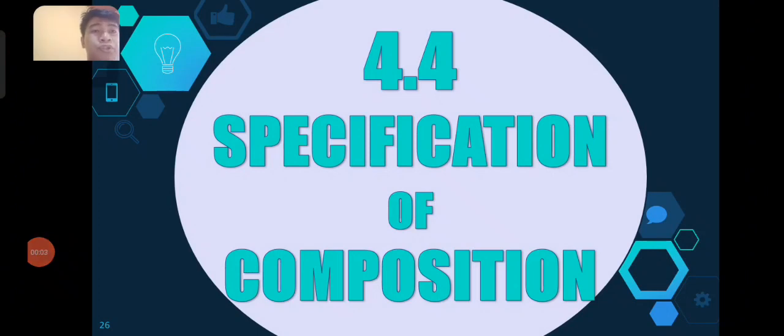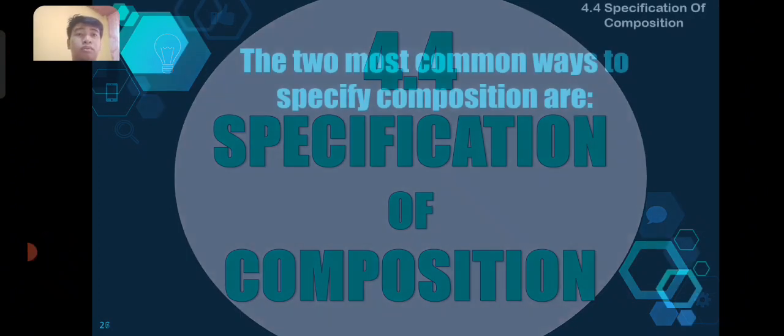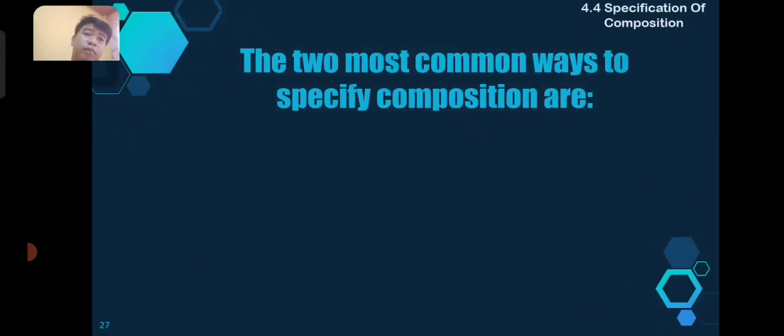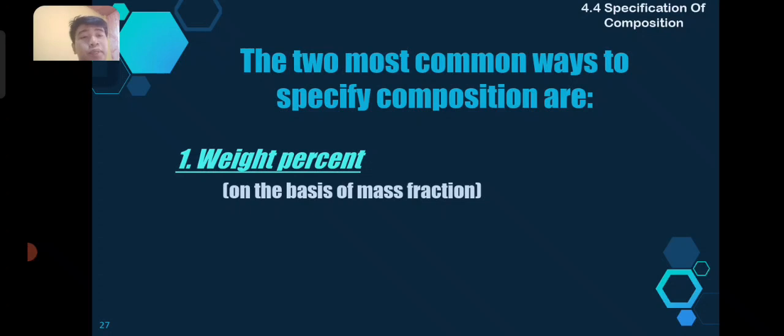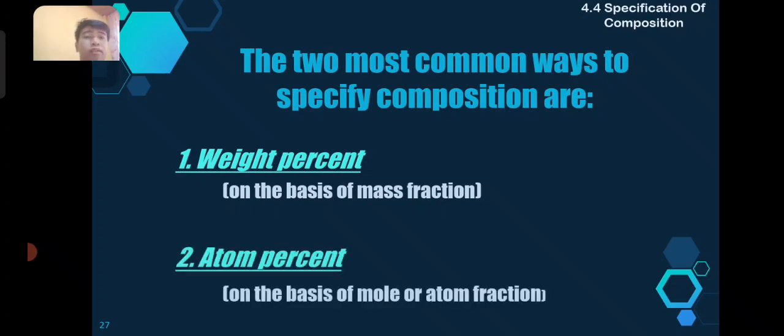4.4 Specification of composition. The most common ways to specify composition are: first, weight percent on the basis of mass fraction. So it refers to the weight of a particular element which is related to the overall weight of the alloy. Next is atom percent on the basis of mole or atom fractions. So it refers to the number of moles present of a particular element which is related to the overall number of moles in the alloy.